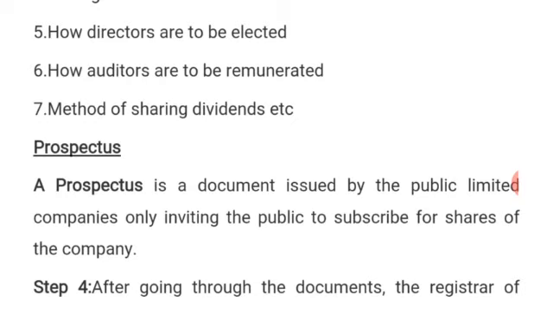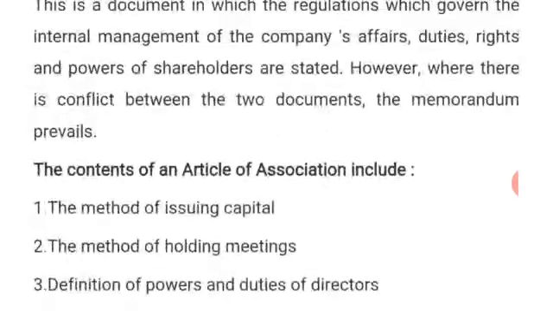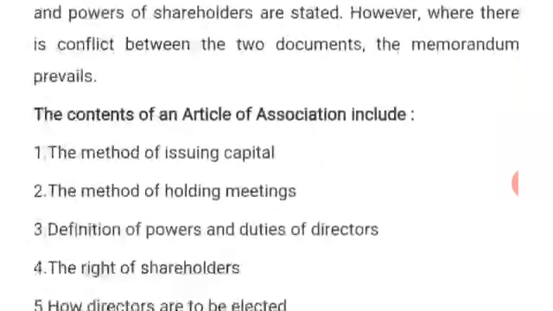Not only that, method of sharing dividends. What do we mean by dividend? Dividend is the part of profits which is given to shareholders as a return on their investment. That's the meaning of dividend. So these are the information to be found in the articles of association.